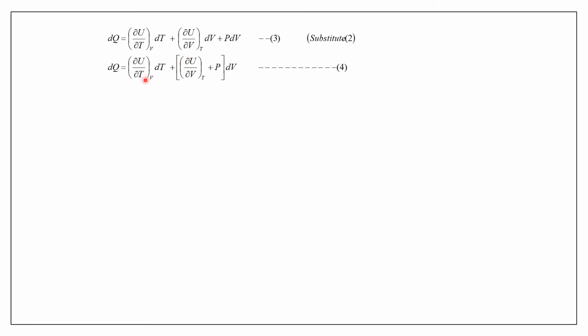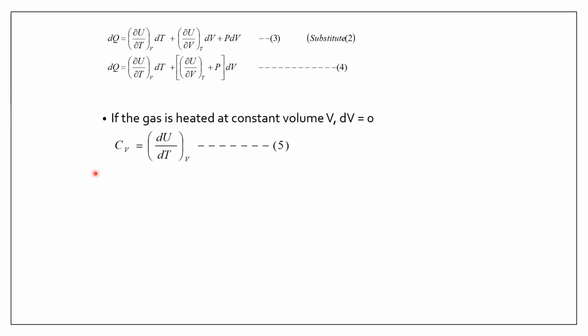So delta U by delta T at a constant volume into dT plus delta U by delta V at a constant temperature plus P is multiplied with dV, equation 4. If the gas is heated at constant volume V, then the change in volume dV is equal to 0. So we can write down the specific heat at constant volume as Cv is equal to dU by dT at constant volume, that is equation 5.